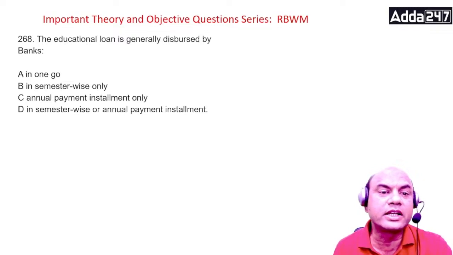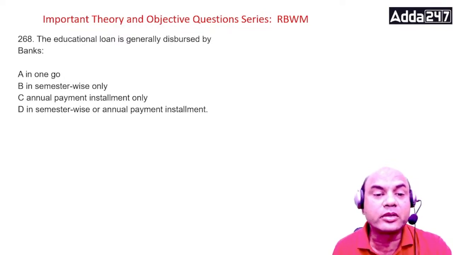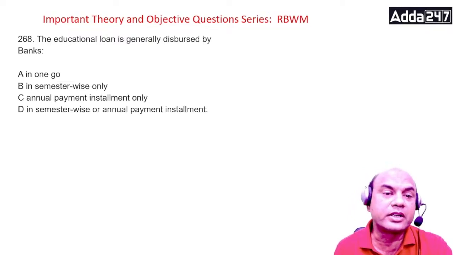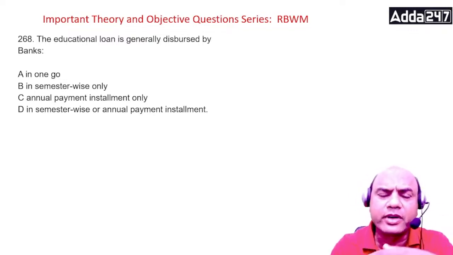Education loan is generally disbursed by banks in one go, semester wise only, annual payment installment only, or semester wise or annual payment installment. Think over it. How is it disbursed? Today's session is mainly on education loans; further we'll be covering others also.